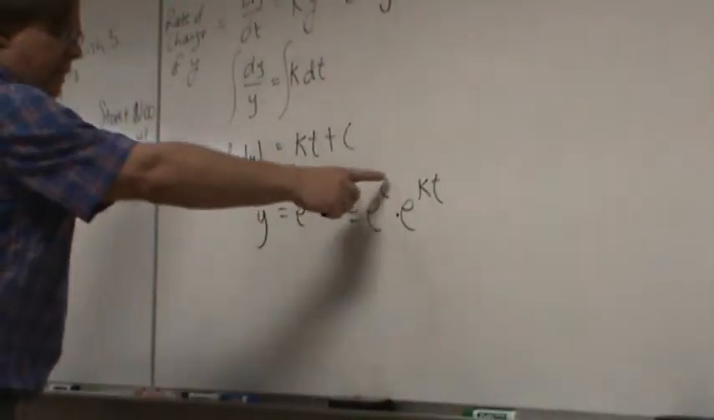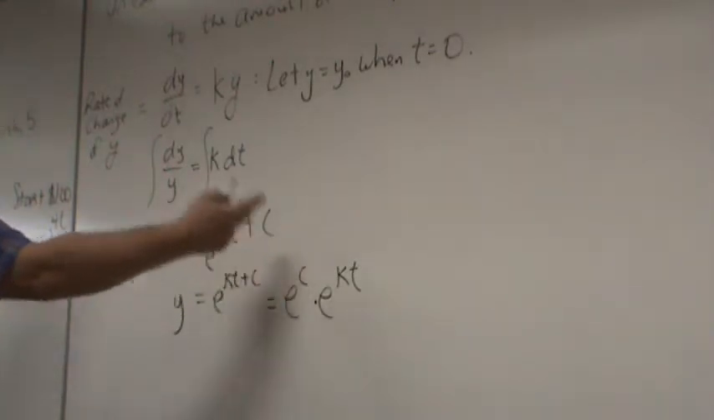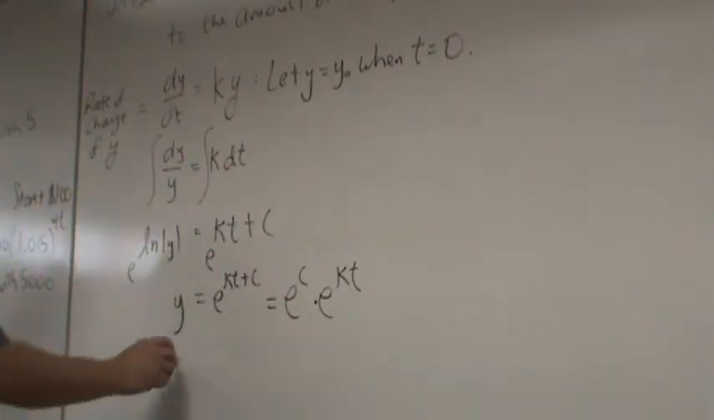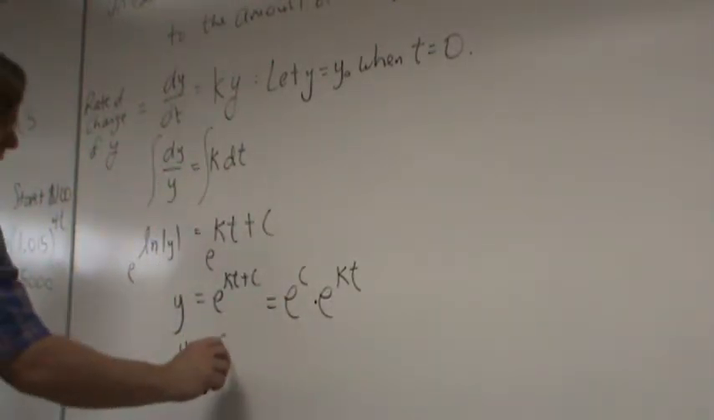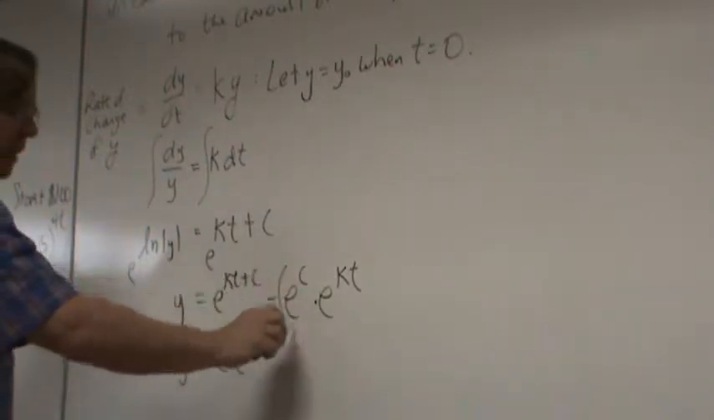And now, e to the c, since I don't know what c is, I can just call it c. I mean, that changes what c is, but it's not going to change my equation. e to the c, I don't know what it is, so I'll just call it c. So I'm going to rewrite this, y equals c e to the kt. And this is a technique you'll see a lot, where e to the c, you just rewrite as c.